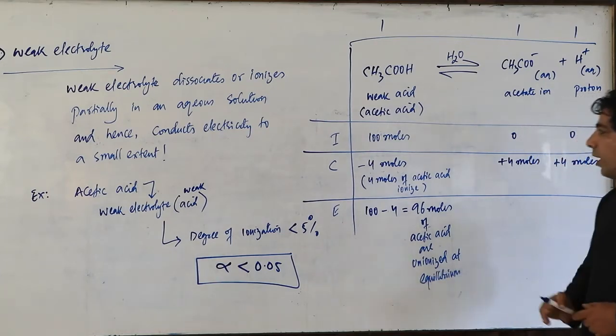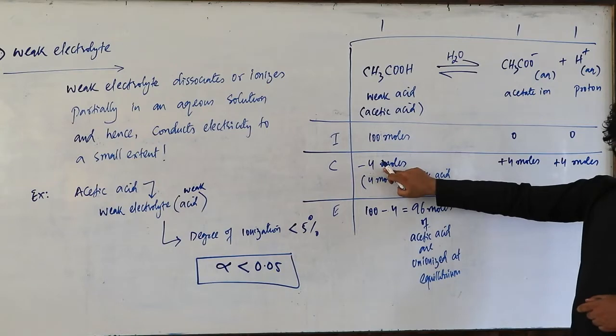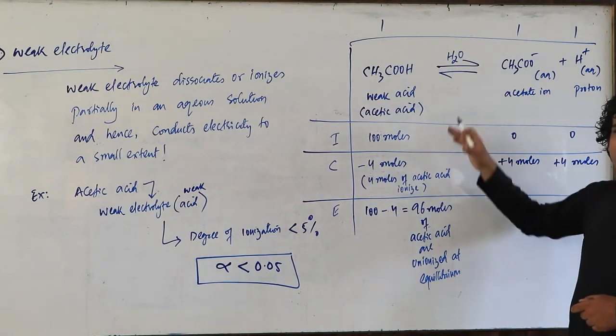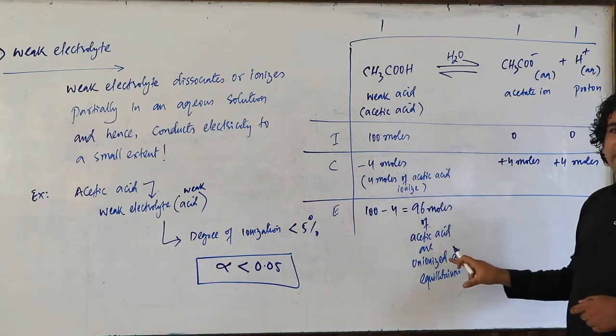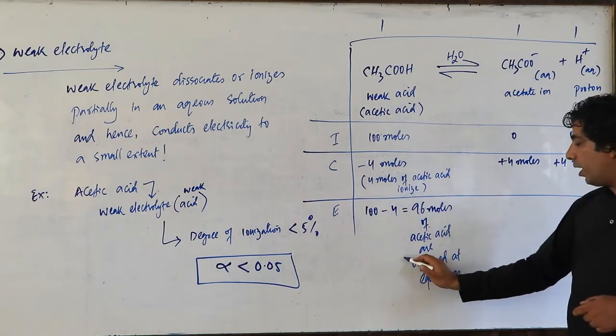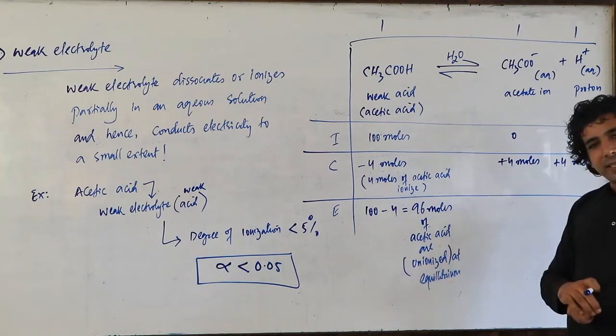So my dear friends, out of 100 only 4 moles are participating. Like 4 moles are changing into ions out of 100. So total remaining amount is 96. And 96 moles of acetic acid are unionized at equilibrium.